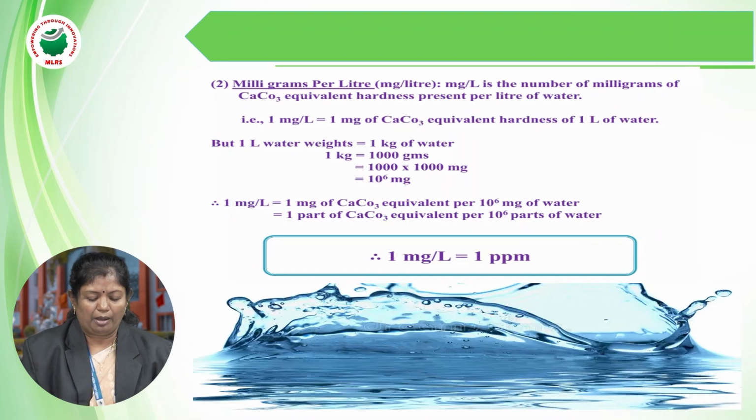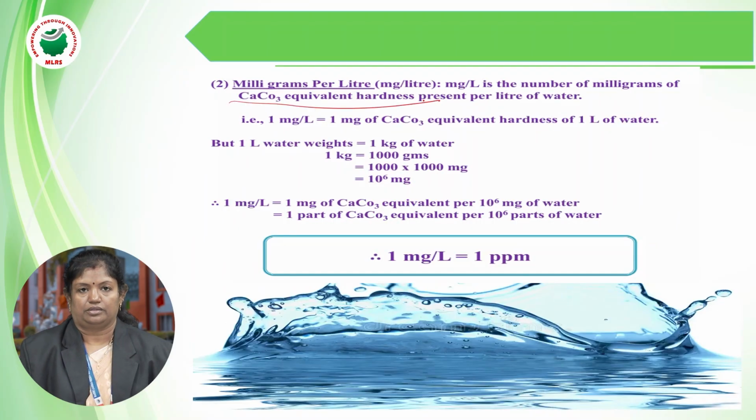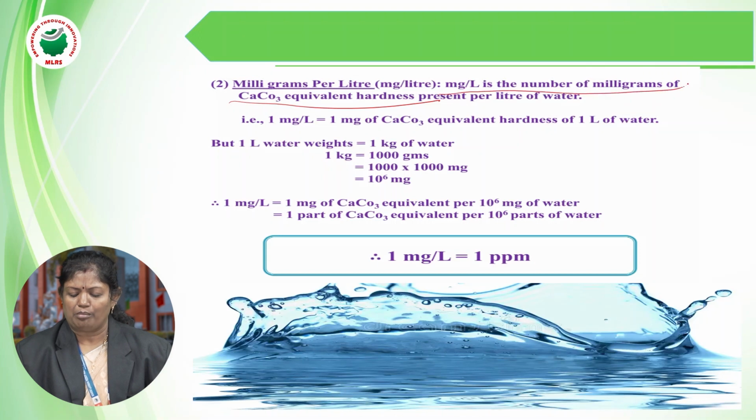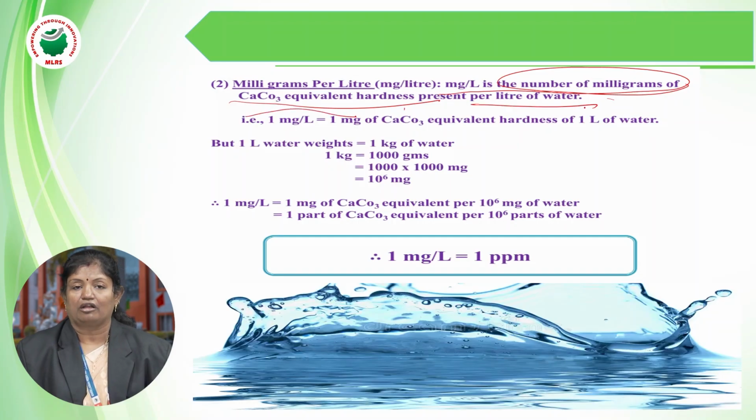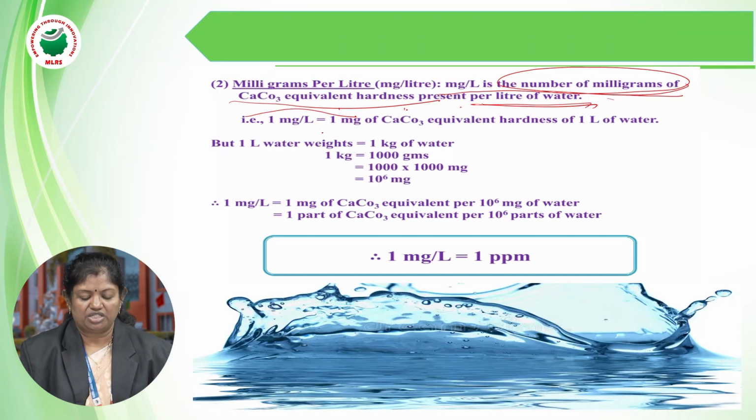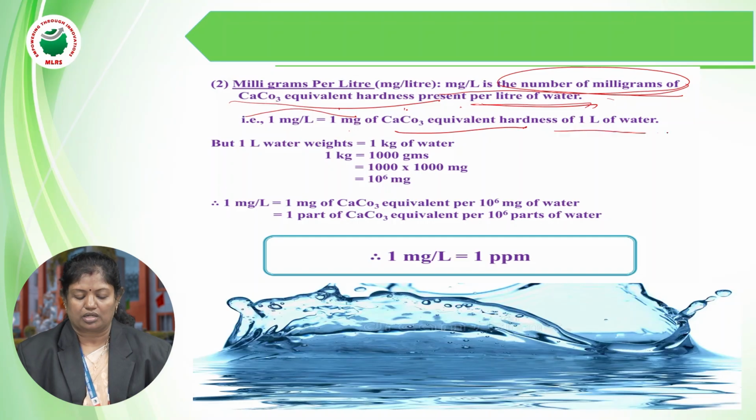Now, milligram per liter, mg per liter. This is also another unit for measuring the water. Milligram per liter is the number of milligrams of CaCO3 equivalent hardness present per liter of water. 1 mg per liter is equal to 1 milligram of CaCO3 equivalent in 1 liter of the water.